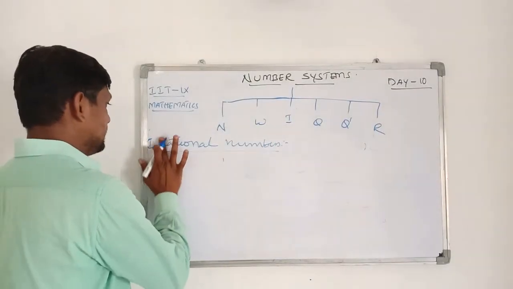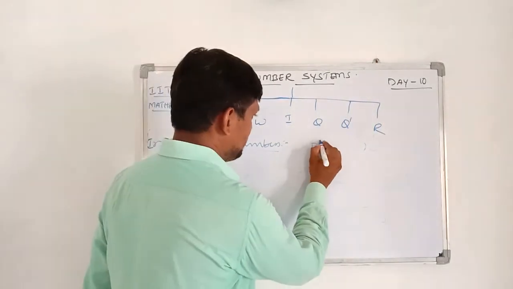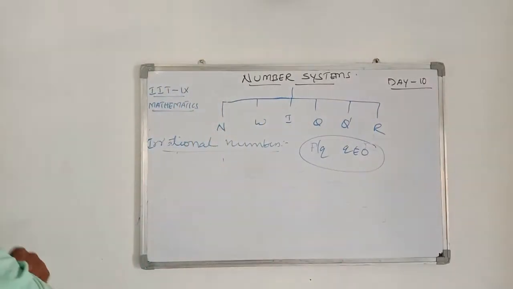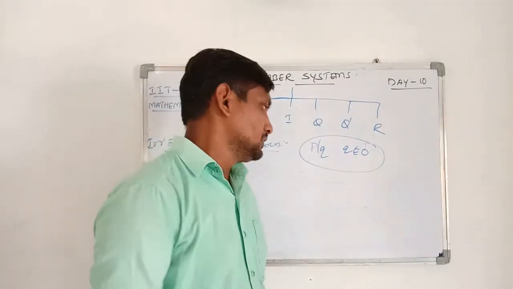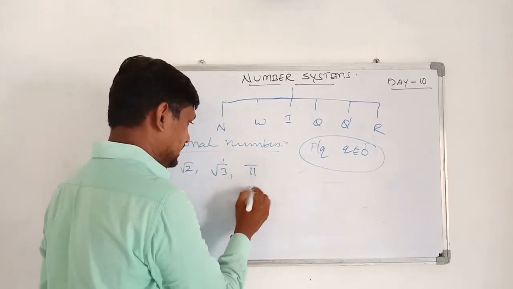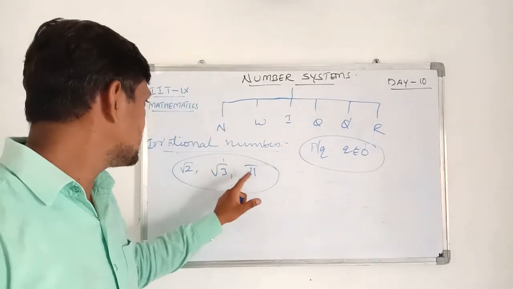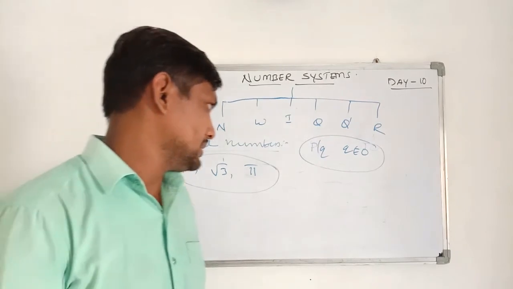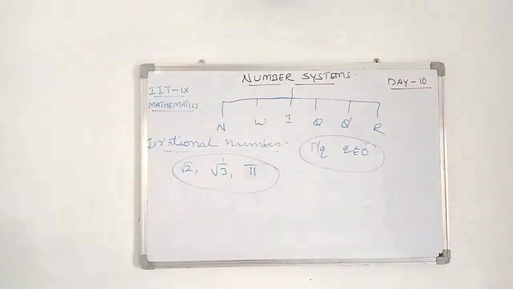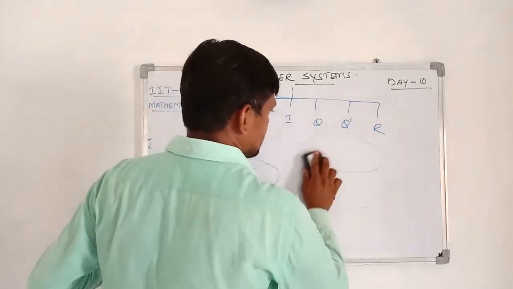So next is irrational numbers. The numbers which cannot be expressed in the form of p by q, where q is not equal to 0, are called irrational numbers. So children, here for example I am taking root 2, root 3, pi. All these numbers can't be expressed in the form of p by q, and these numbers are called irrational numbers. In further classes we are going to see their representations on the number line. The next is real numbers.